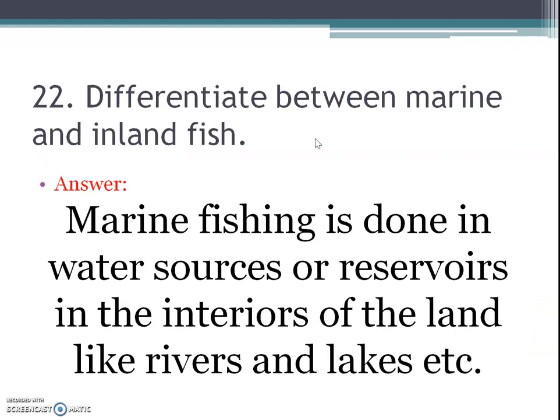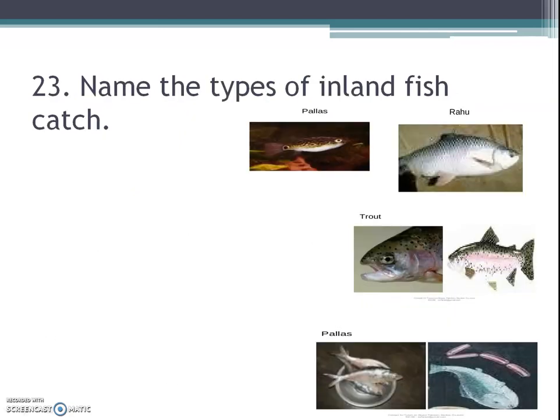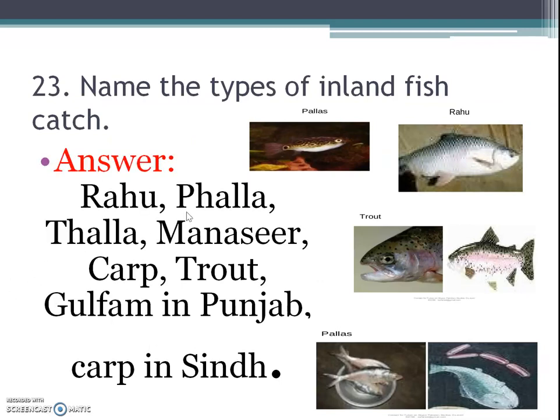Next, differentiate between marine and inland fish. The answer is, marine fishing is done in the sea, while inland fishing is done in water sources or reservoirs in the interiors of the land like rivers and lakes, etc. Next question is, name the types of inland fish catch. The answer is Rahu, Palla, Thalla, Manasir, carp, trout, Gulfam in Punjab and carp in Sindh.